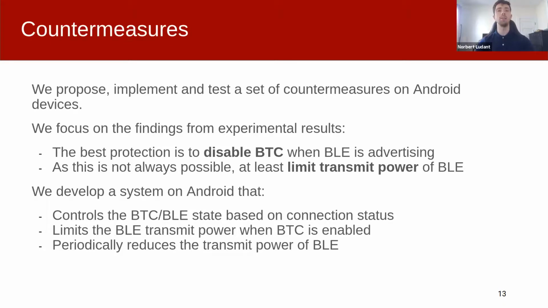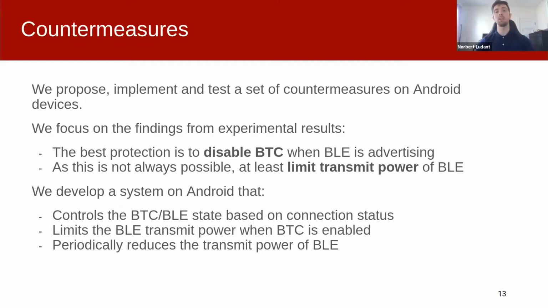As we have seen, even if Bluetooth Classic is on but only paired, the linkability attack is still possible. Then, the best idea is to disable Bluetooth Classic when it's not being actively used. As this is sometimes not possible, BLE advertisement transmit power should be kept to a minimum to reduce the range of the attack. To do so, we develop a system on Android that first controls the Bluetooth Classic and BLE state, turning off or on each one independently, depending on the connection status. For instance, if Bluetooth Classic is not actively used, our system turns it off.